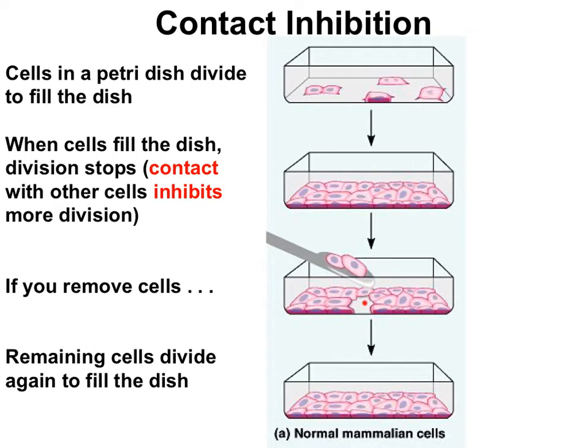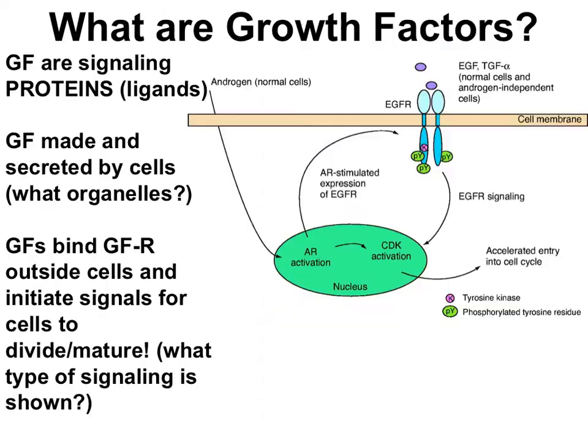If some cells are removed by scraping, this means that some cells on the border of that hole are no longer in contact with other cells on all sides. So the cells at the fringes here will start dividing again until the plate is full. And once this plate is full, contact inhibition kicks in and the cells stop dividing.